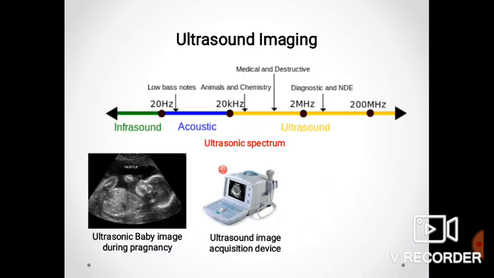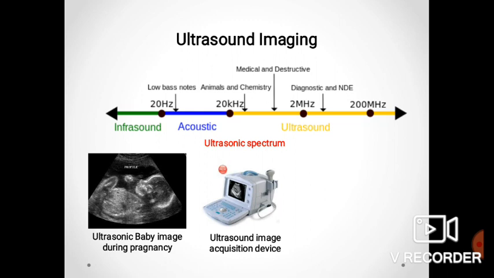Now the ultrasound imaging. Here we can see the ultrasonic spectrum. The green portion is the infrasound. Sound which has a frequency lower than 20 Hz is known as infrasound. Then the blue portion is the acoustic band. Frequency between 20 Hz and 20 kHz is known as the acoustic band. This band is audible to humans.